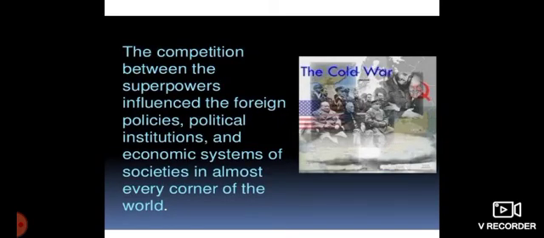So the competition between the superpowers influenced the foreign policies, political institutions, and economic systems of societies in almost every corner of the world. Here you have the three big B, that we call your Churchill, then you have your Roosevelt and Stalin, at Yalta in Feb 1945, where they all met and agreed about the plan of partitioning Germany among themselves. That was called your occupational zone, right? So that is how it was to be divided among these four countries. This is how they met, at the end of World War II.